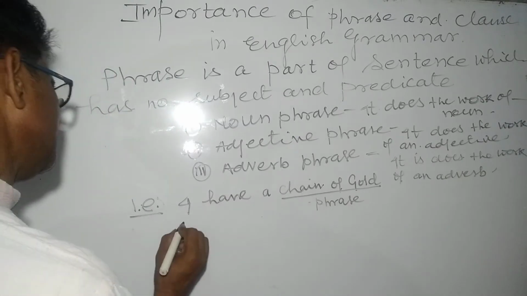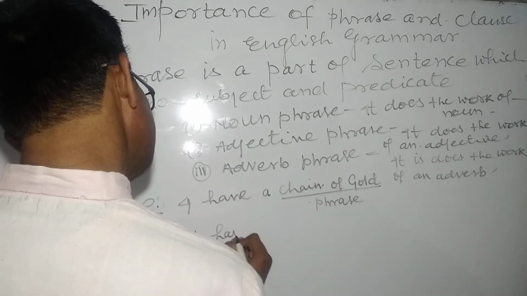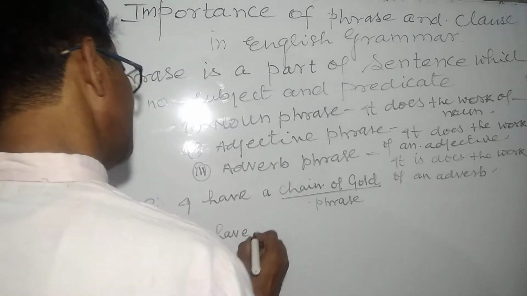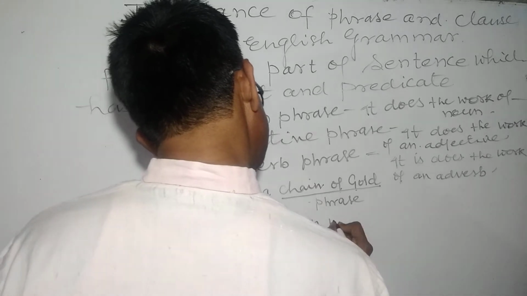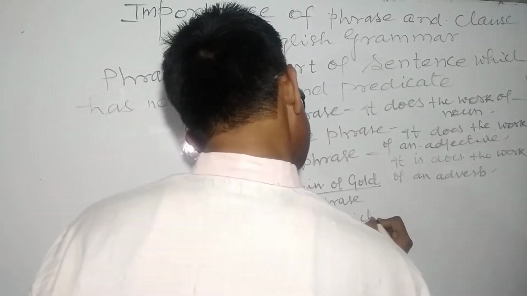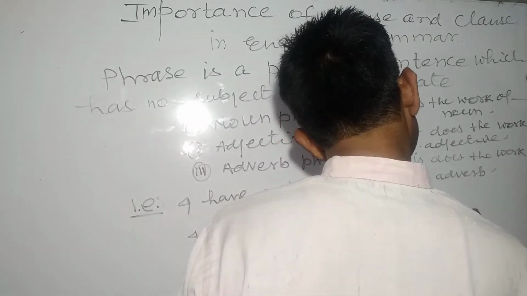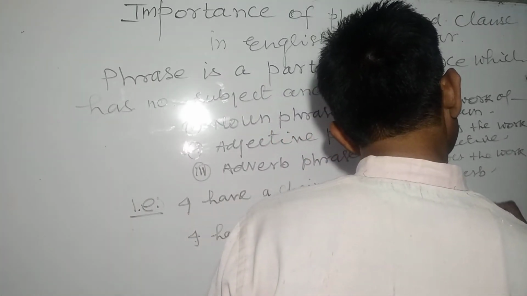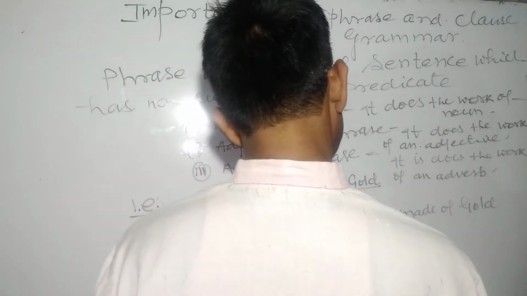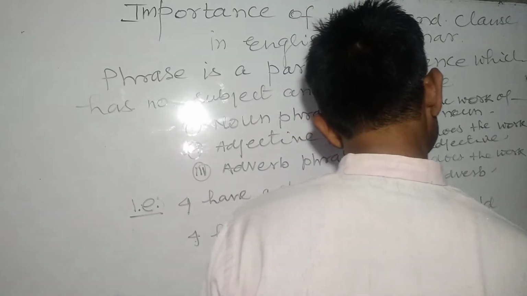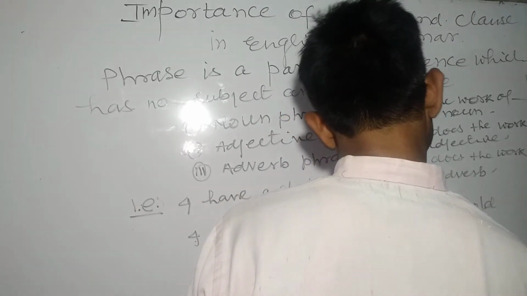But if you write this, I have a chain which is made of gold, now this part of the sentence, which is made of gold, is a clause, not a phrase.